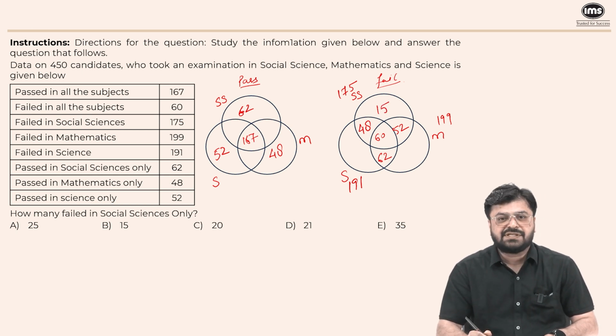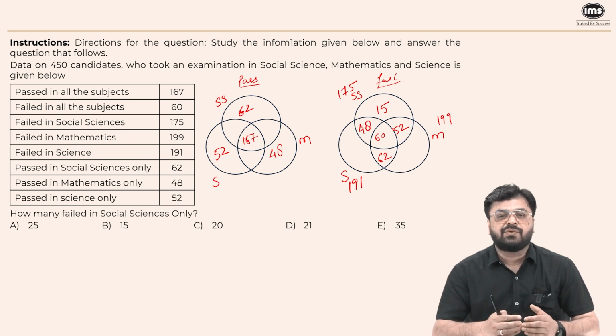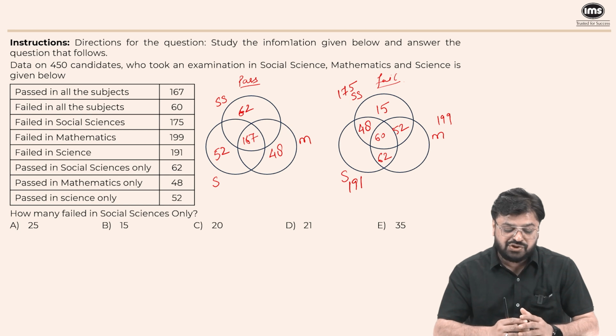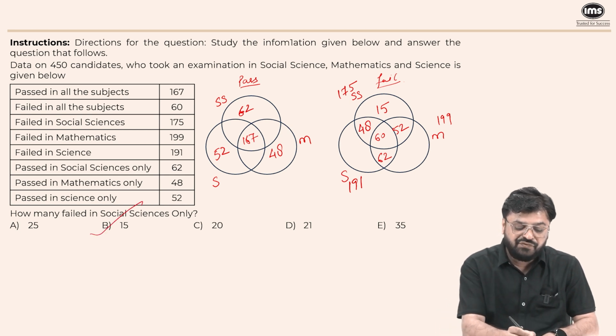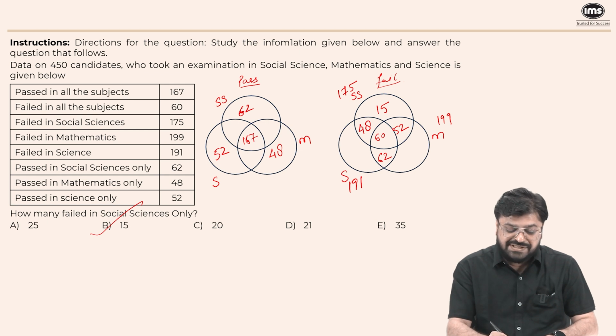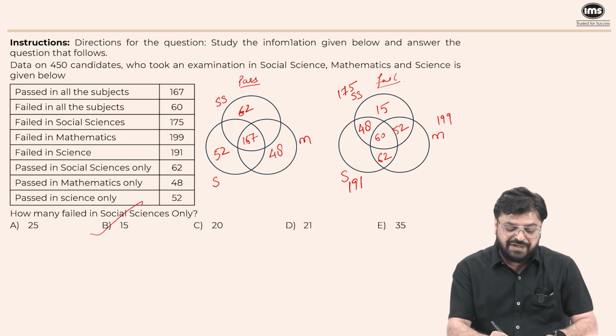175 minus 160 is 50. So there are only 15 students who failed in only social science. And this was the first question, how many failed in social science only? So 15 students failed in social science only. Now, the second question, you can always complete this data if required, but I'm going by questions.